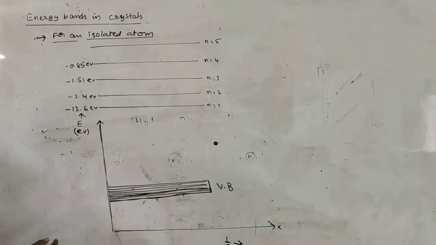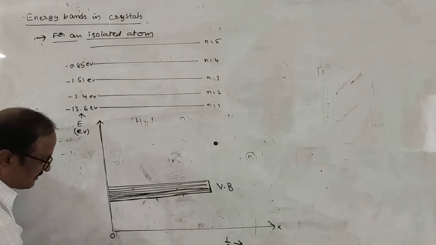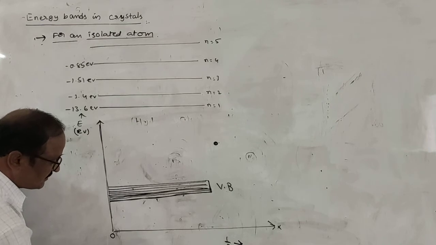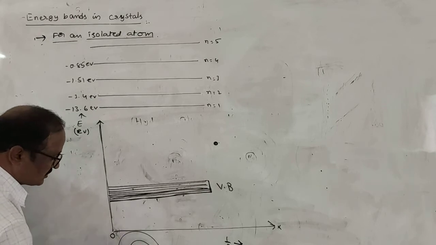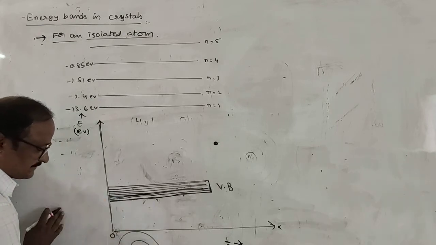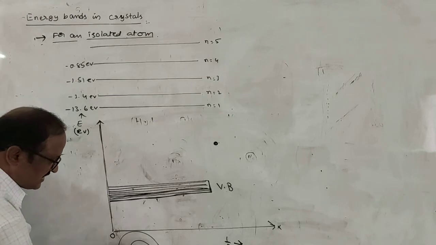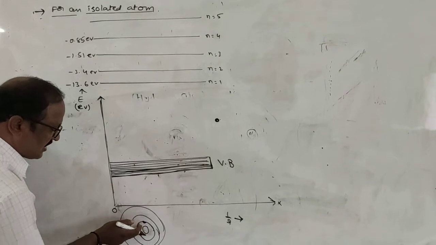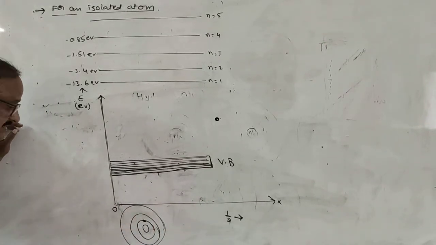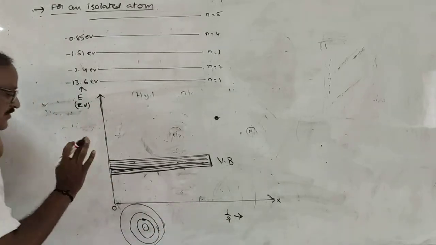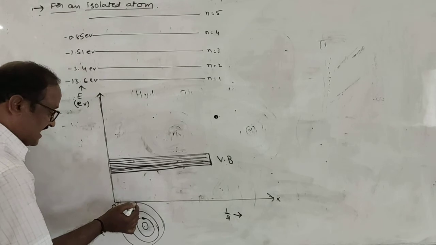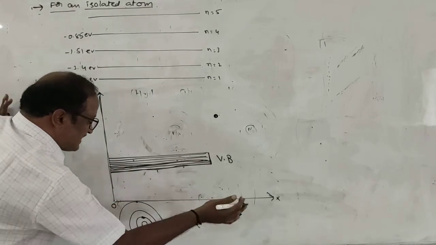For example, here this is the nucleus of the atom. It is the first orbit. This is the second orbit. It is the third orbit, fourth orbit, fifth orbit, and so on. These are the innermost shells. Energies of the innermost orbits are very fixed. They are not influenced by the surrounding atoms. Only energies of the valence electrons are influenced by the surrounding atoms.